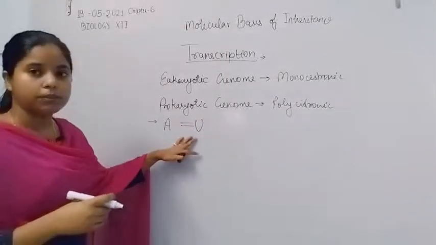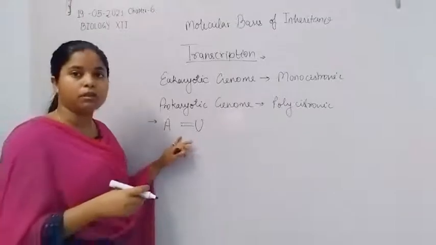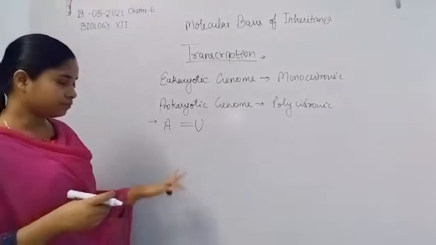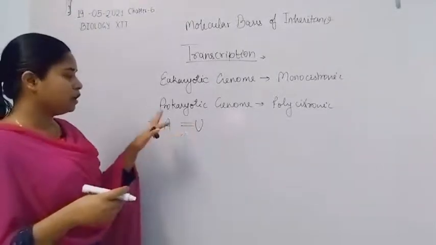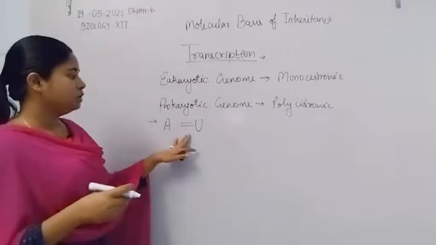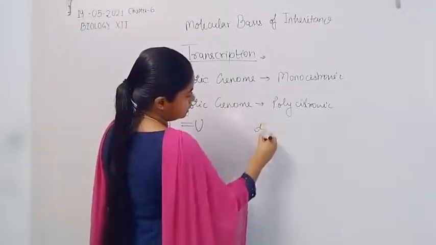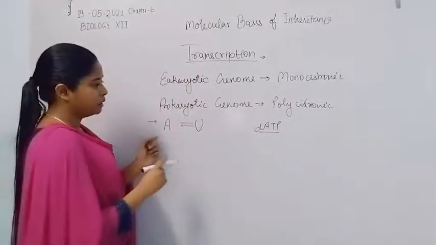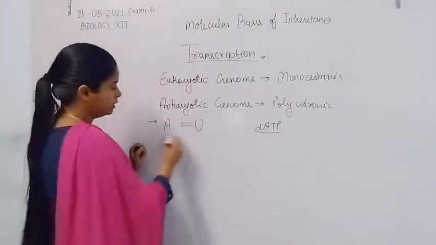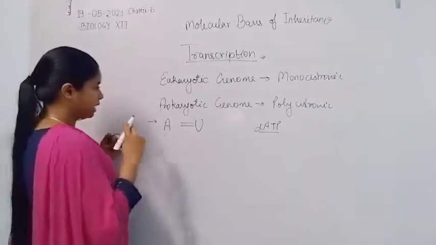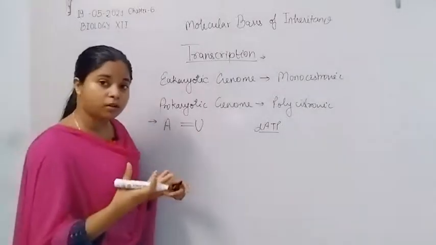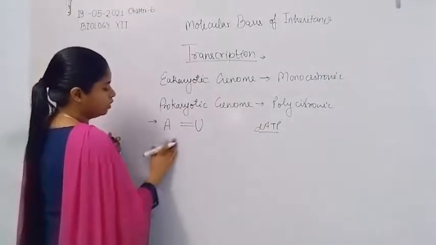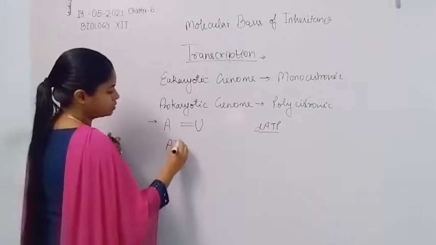The hydrogen bond is similar to the DNA molecule, where adenine binds with double bond. In DNA the substrate is deoxyadenosine triphosphate, but in RNA the substrate is not deoxy, simply adenosine triphosphate.